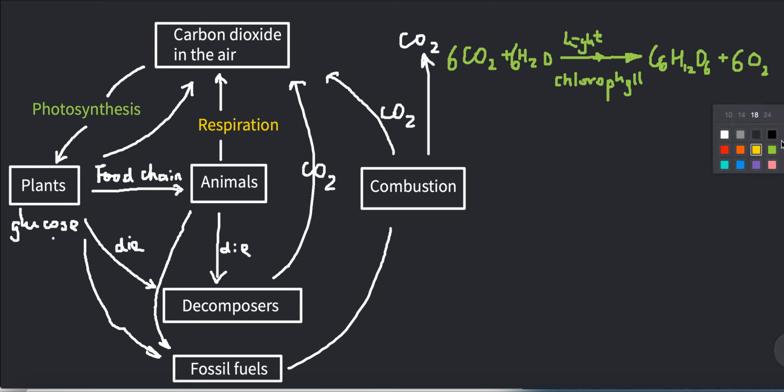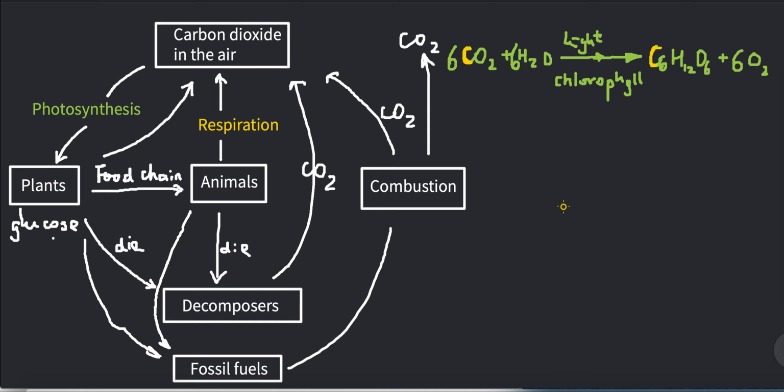You can see from here that the carbon turned from the carbon dioxide form into the glucose form here. That's photosynthesis.